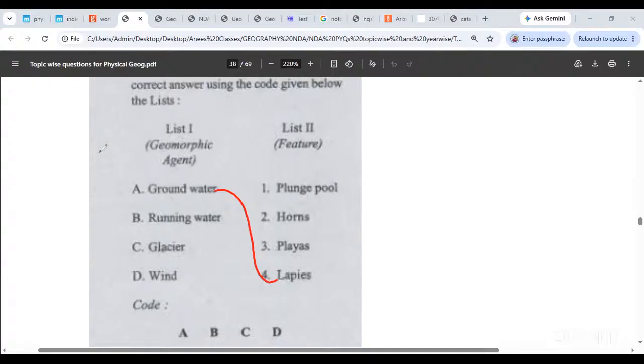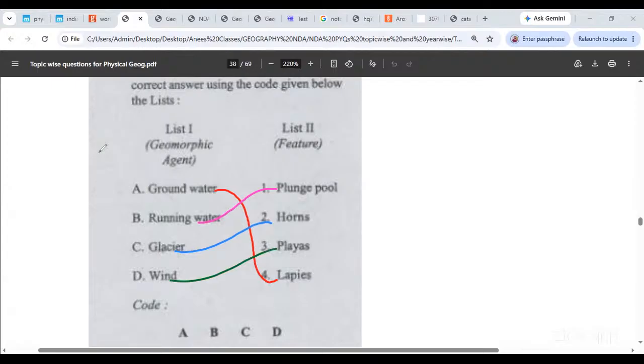Then next, running water. What does running water go with? Running water forms plunge pools, remember, at the base of the waterfall. So that is the plunge pool over there. Then glaciers will form pyramidal peaks or horns, remember, like Everest or Matterhorn. And then you will have the winds. Winds will form playas.